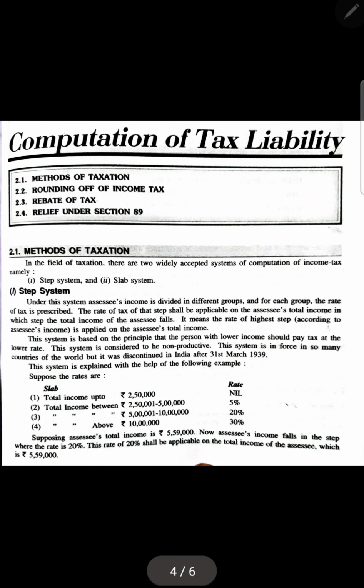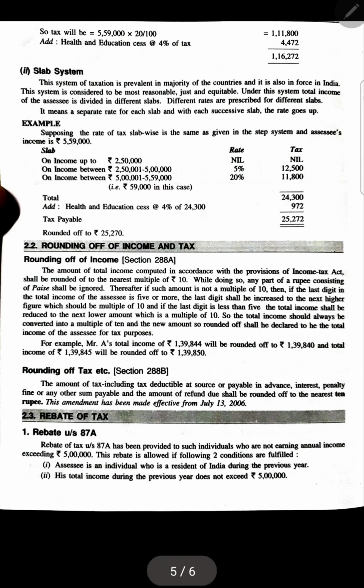Suppose there is an assessee whose total income is 5,59,000. Now we have to calculate his tax using the step system, not the slab system but the step system, as shown on the next page.